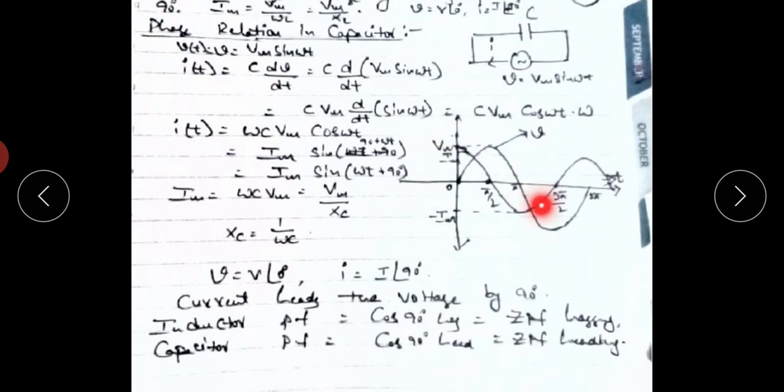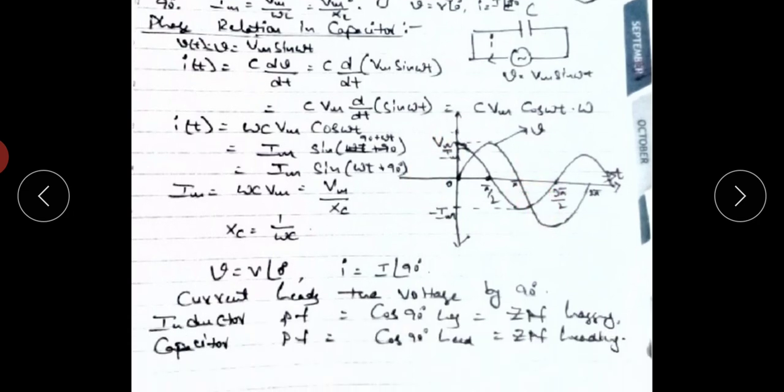It means at this point, at minus pi by 2, the current value equals 0. So here the current leads the voltage by an angle of 90 degrees.